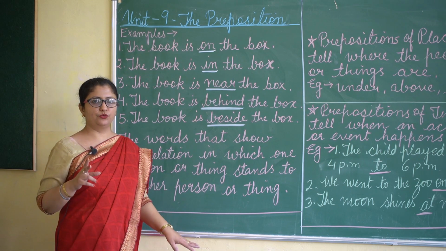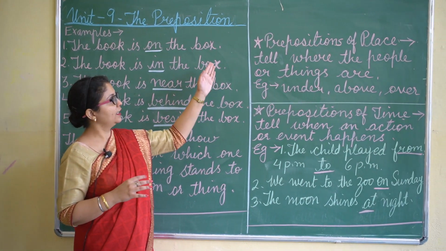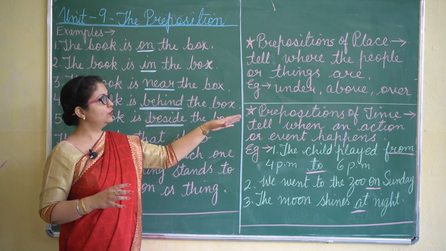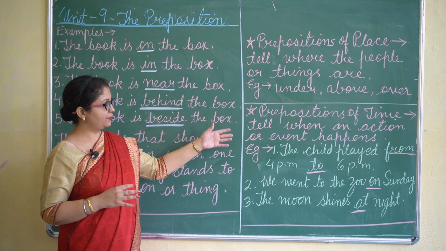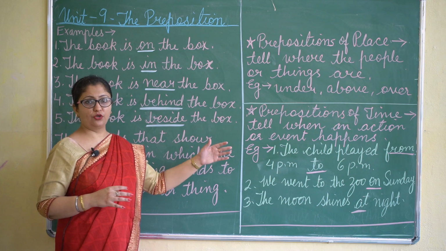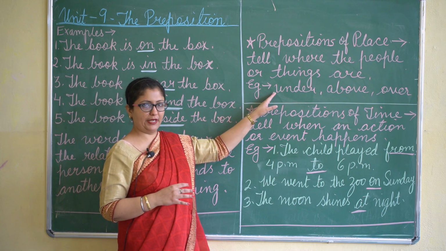Now we can divide prepositions into prepositions of place and prepositions of time. A few words will tell you where the thing or people are, and a few prepositions will tell you when the action or event happens.